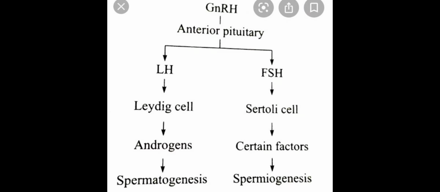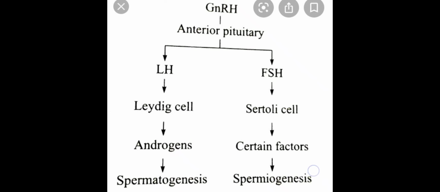Now come to the next heading, the hormonal control of the process of spermatogenesis. We have already learned about gonadotrophins in our 11th standard in the chapter on hormones. The gonadotrophins act on the pituitary gland, and in turn two gonadotrophins are released, that is LH, luteinizing hormone, and FSH, follicle stimulating hormone.